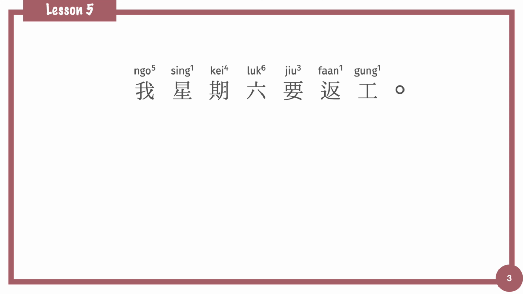Okay, next sentence is 我星期六要返工. Here, we will focus on the state verb 要. The word 要 has many functions and many meanings. In this lesson, we will focus on the meanings of have to or need to. We always put it in front of an action, showing someone has to do something.